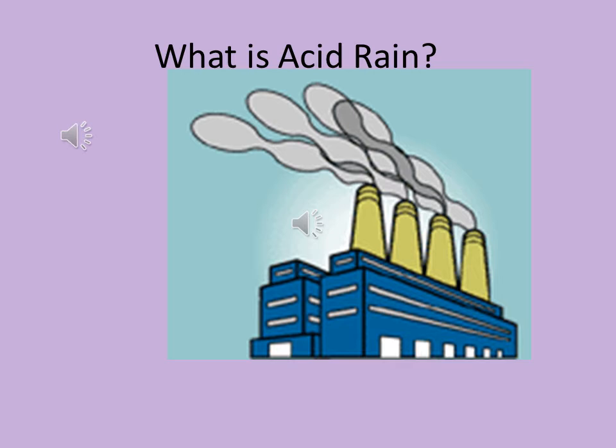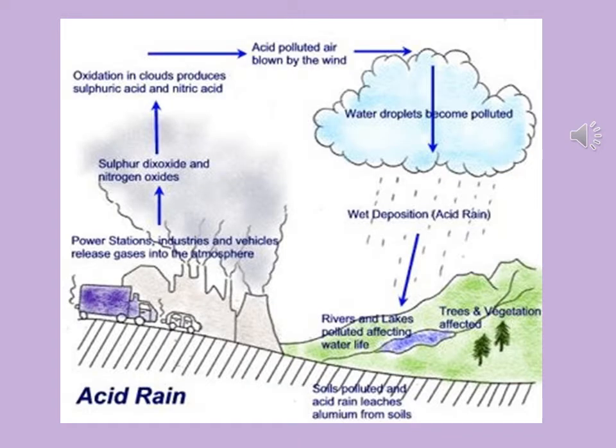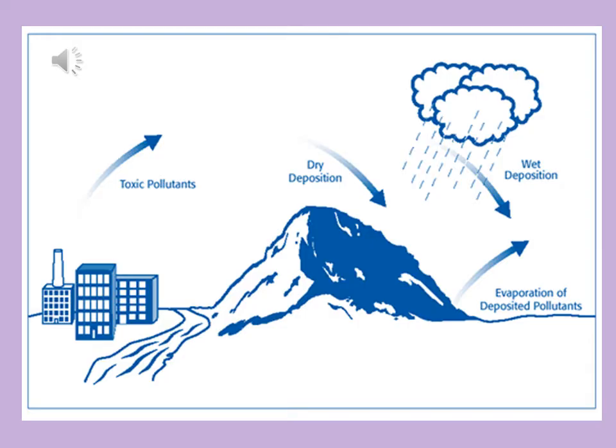Acid rain is rain that has been made acidic by air pollution. Wet deposition is rain, sleet, snow, or fog that has become more acidic than usual. Dry deposition is another form of acid deposition, and this is when gases and other dust particles become acidic.